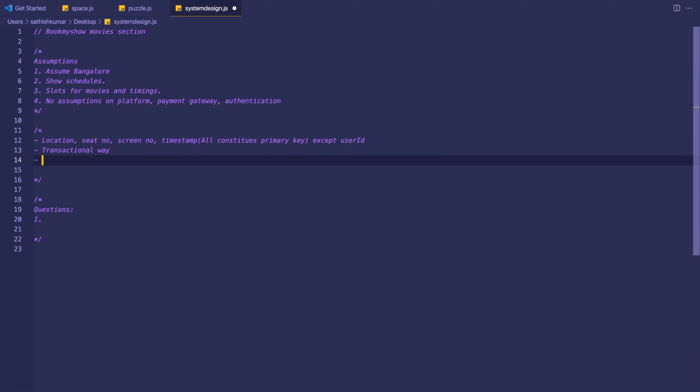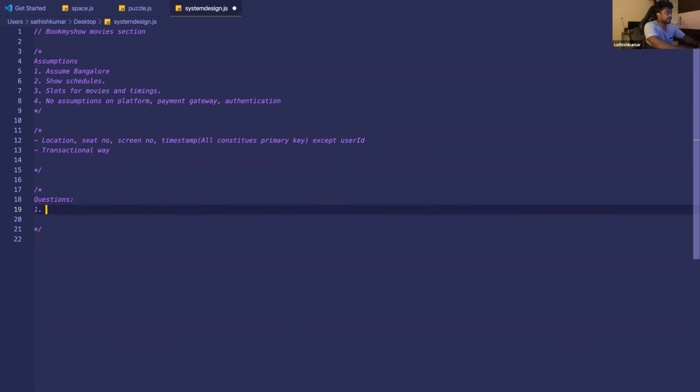So there are two issues here. One is user frustration. Karthik, let me frame that question so that it's not lost. The question is, how will you prioritize the clicks, prioritize the selections? If it is a very famous movie, let's say a Rajinikanth movie, then per seat 15 to 20 people are targeting. In the UI, I'll just click on it and it will be instantaneous. But how will the backend respond to it? How will you prioritize it?